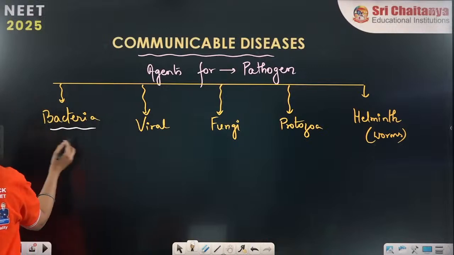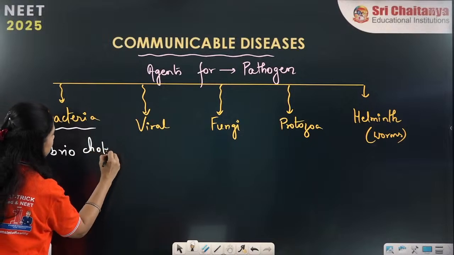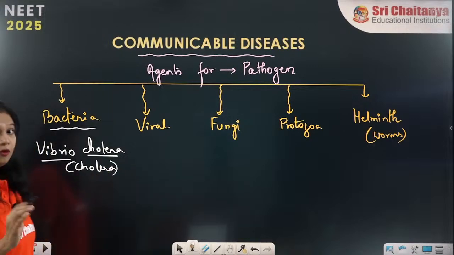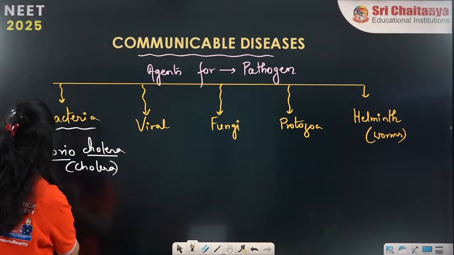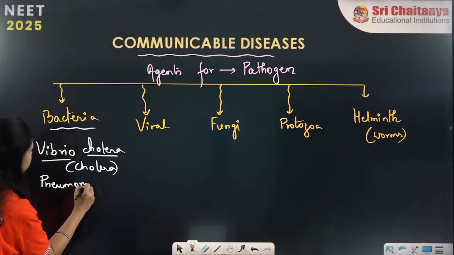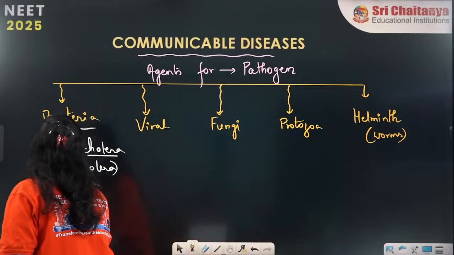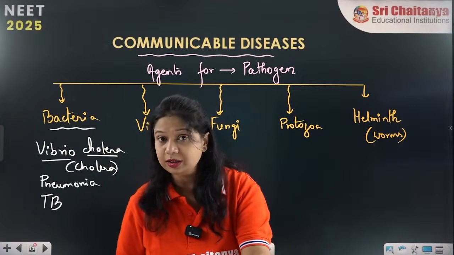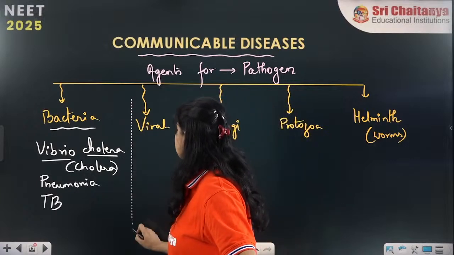For example, the bacteria like Vibrio cholerae, you all must have heard of it. Vibrio cholerae causing cholera. Cholera bacteria transfers from person to person by many methods, but they are transmitted. Similarly, pneumonia bacteria is transmitted from one person to another. Another is tuberculosis, TB. Tuberculosis caused by bacteria transmits from one person to another. So these are all bacterial agents getting transmitted from one person to another.